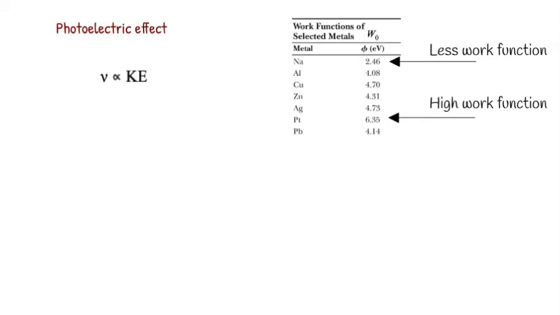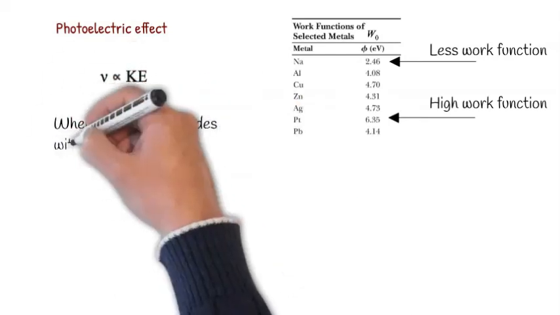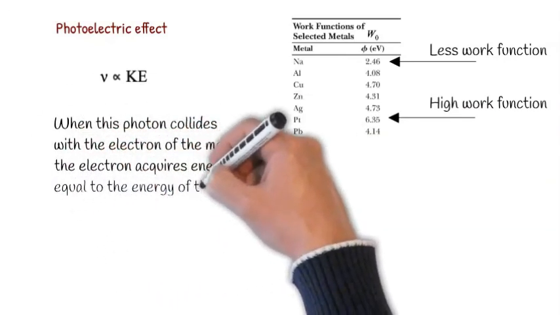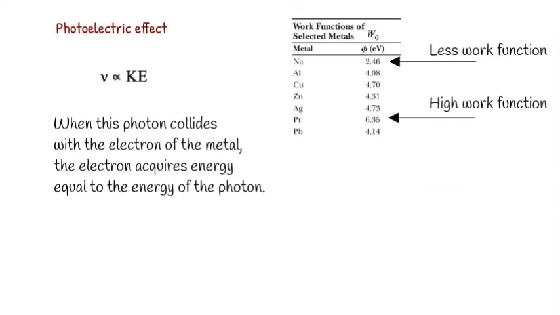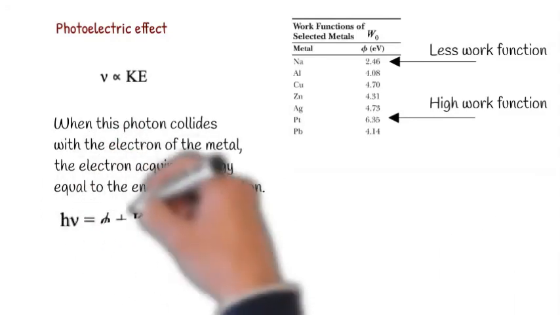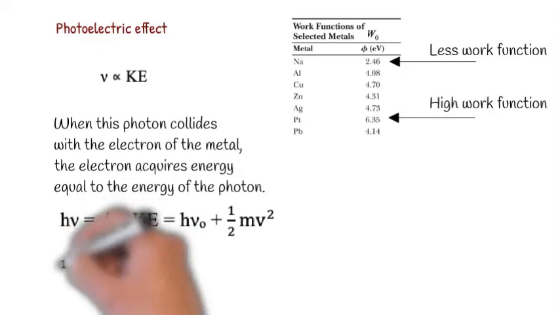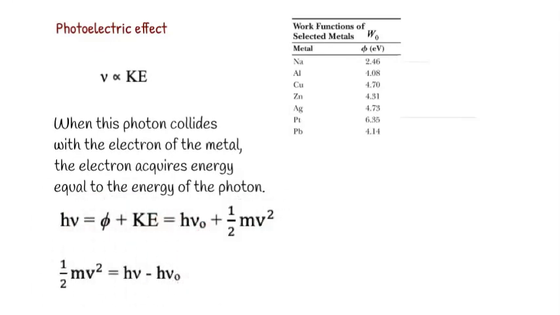When this photon collides with an electron of the metal, the electron acquires energy equal to the energy of the photon. Thus, the energy of the emitted electron is given by h nu equal to phi, which is also equal to h nu naught plus half mv square, where half mv square is the kinetic energy of the ejected electron, m is the mass of the electron and v is the velocity of the ejected electron. If you rewrite this equation, the kinetic energy is equal to h nu minus h nu naught.